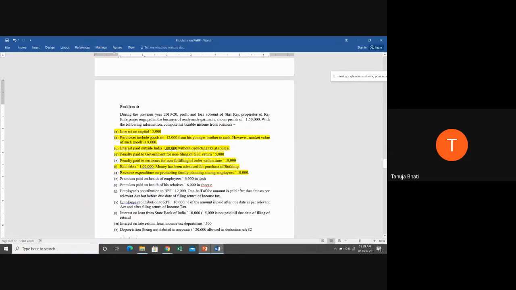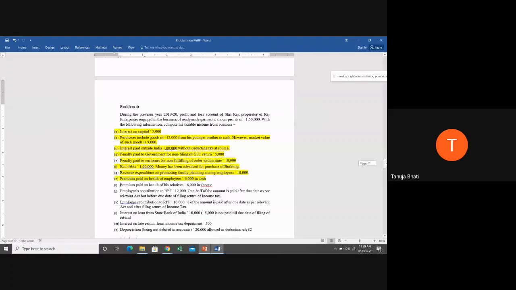Why? Because many a time when the payment is made in cash, you can show unnecessary payments. You cannot back up that payment with some proof that you have actually paid it for premium. So, premium paid on the health of the employees will be allowable only if it is paid in check. Since it is paid in cash, it is to be disallowed.